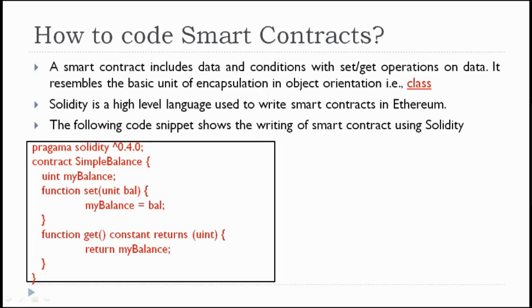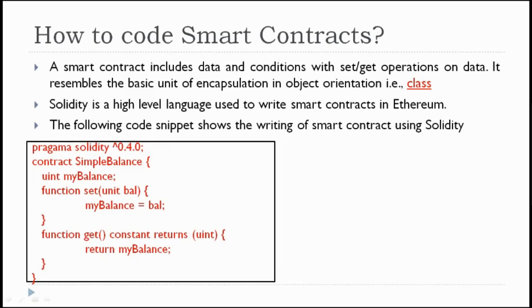Now contract SimpleBalance. Just like a class name, like that is the contract name, bracket open, unsigned integer, because here the balance should be in the unsigned form, so 0 to some positive number. So uint myBalance. Now function set(uint balance), myBalance is equal to balance. Function get() constant returns uint, return myBalance.